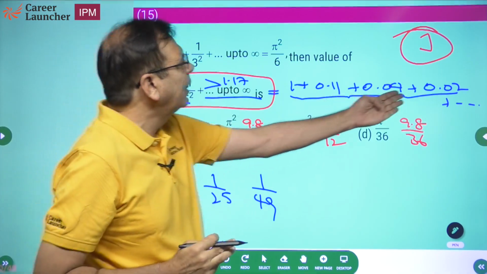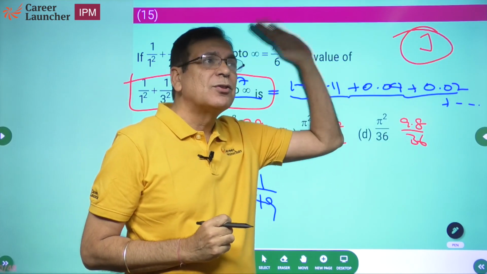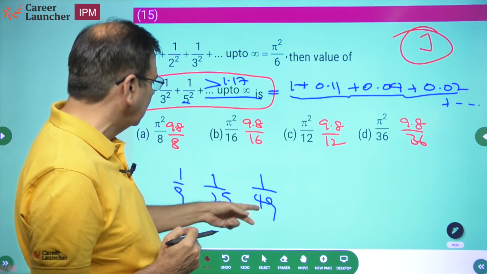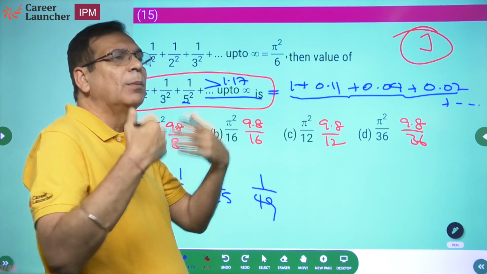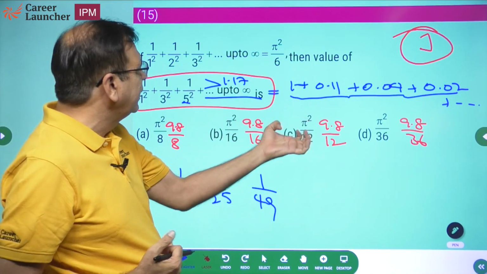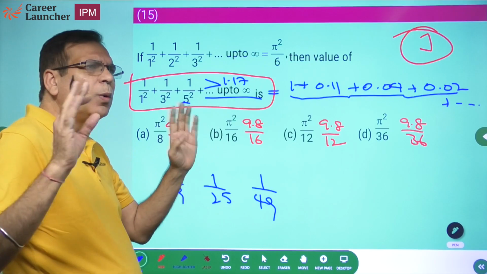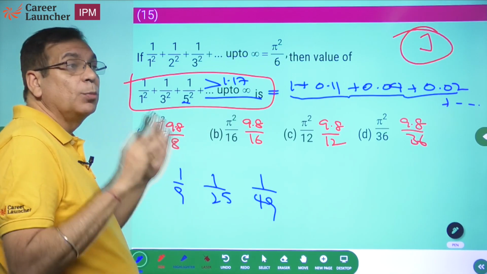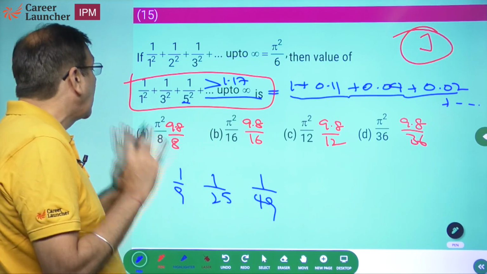क्यों? यार इतनी कम वैल्यू होती जा रही है ना. What will be the 1 by 64? Not 1 by 64, sorry, 79. 1 by 81. Then 1 by 121. The value will keep on reducing. मेरा बहुत simple है, 1.2, 1.25 के आसपास answer होगा. The answer should be somewhere around 1.2, 1.25.